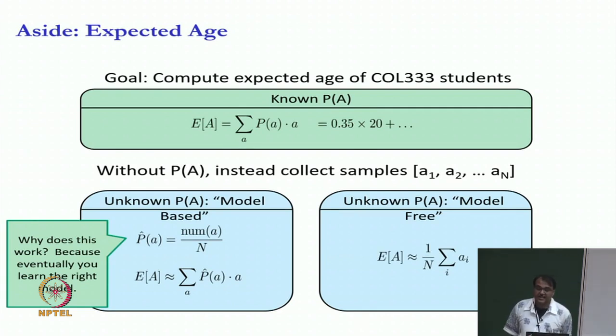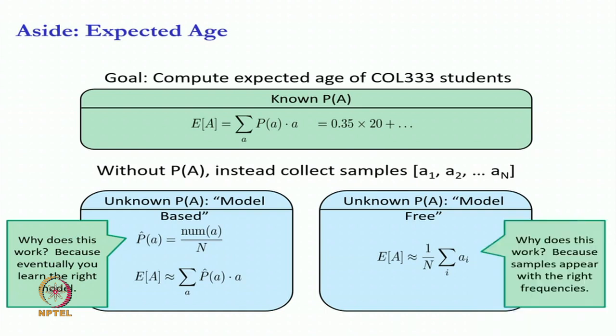Now, why does this give us the right expectation? This gives us the right expectation because the ages are not uniformly distributed in this computation. An age which has higher probability will come many more times, the same fraction more times compared to a different age, right. So, if I had probability A1 and probability A2, and A1 was 3 times more likely than A2, then I will have 3 times more samples of A1 and fewer samples for A2. So, when I do the sum in the numerator, when I take the average, A1 would be added 3 times more than A2, and this would be the correct expectation.